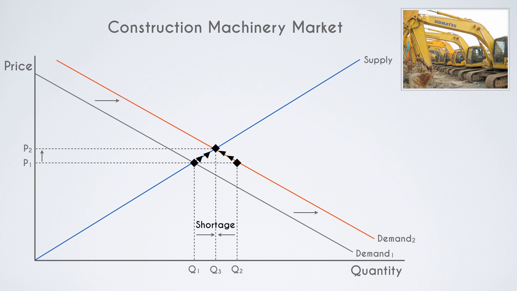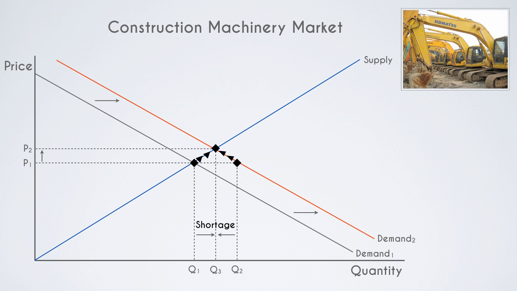We start off with our market at the equilibrium with price at P1 and quantity demanded at Q1. The increase in demand for infrastructure causes an increase in demand for new construction machinery, shifting the demand curve right. The price doesn't change straight away, so quantity supplied stays at Q1, but quantity demanded is higher at Q2.